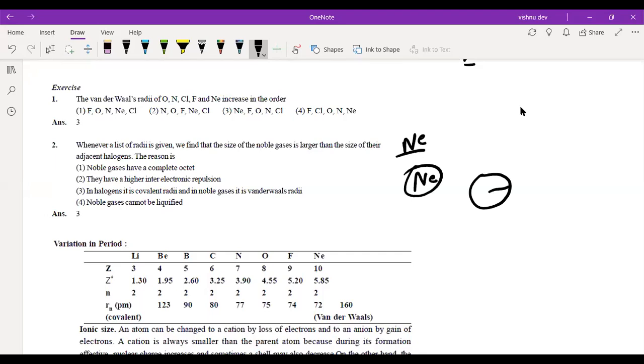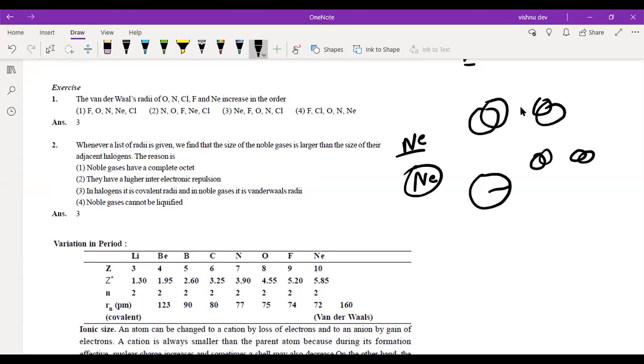But when we talk about fluorine, oxygen, and chlorine, the van der Waals radius is basically the radius between two different molecules of fluorine, or two different molecules of chlorine. Got it, right?